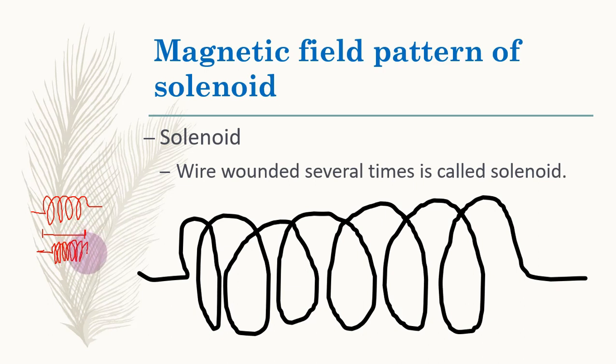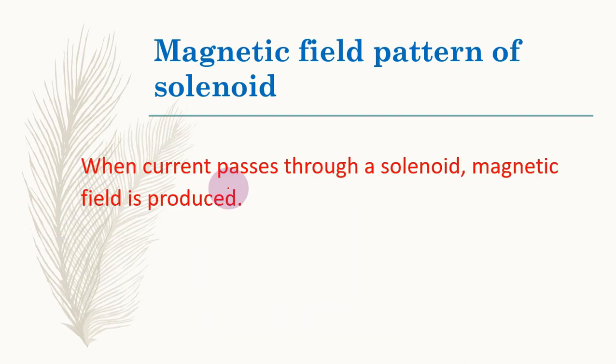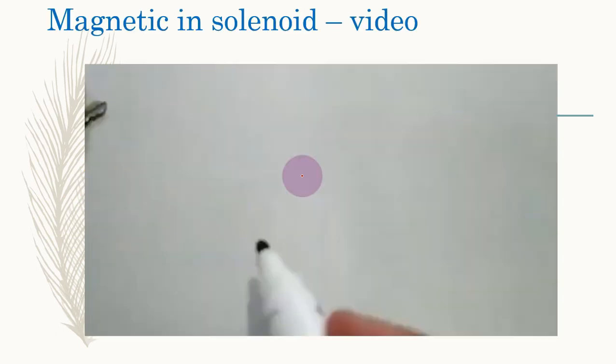So here we can say that there are more number of turns per unit length, while there are fewer turns per unit length. It is a very important phenomenon. So a wire wound several times is called what? Solenoid. When current passes through a solenoid, a magnetic field is also produced.